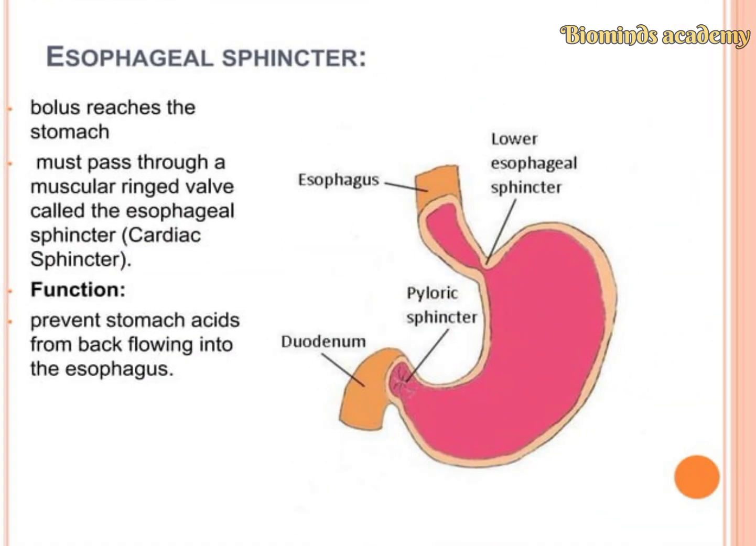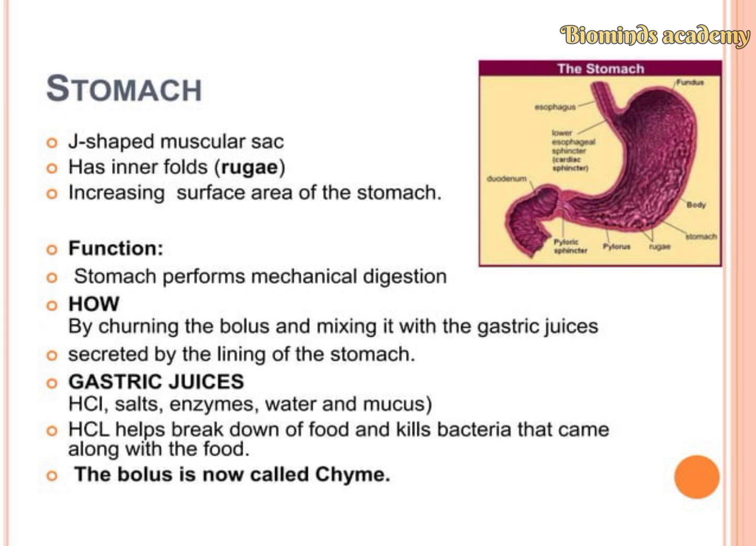Then the bolus which reaches the stomach must pass through a muscular ringed valve called the esophageal sphincter or the cardiac sphincter. The function of the esophageal sphincter is to prevent the stomach acids from backflowing into the esophagus. Then it comes to the stomach.